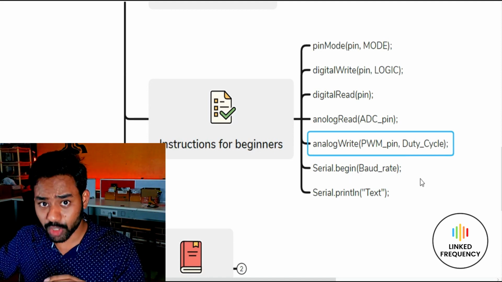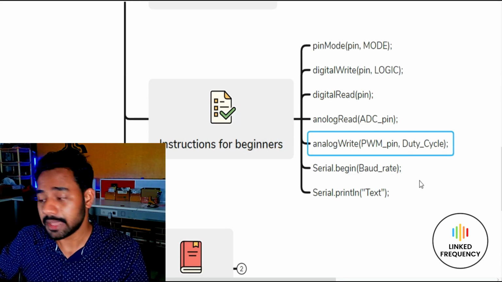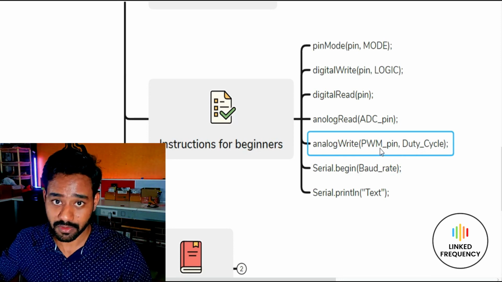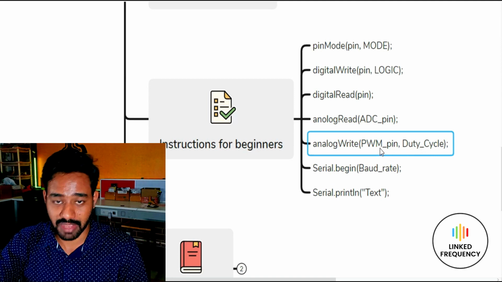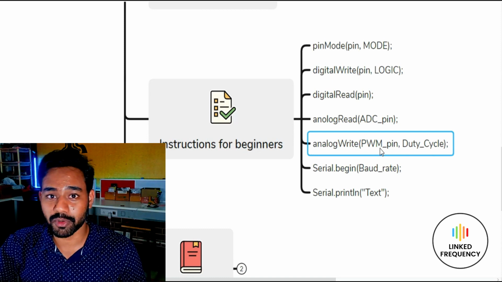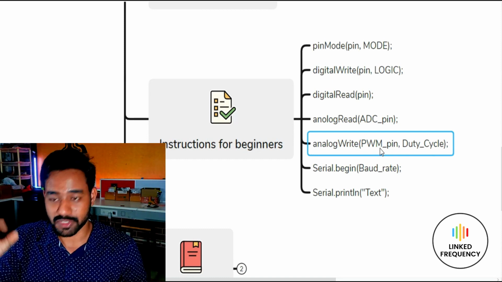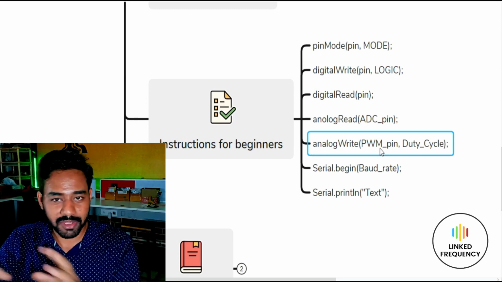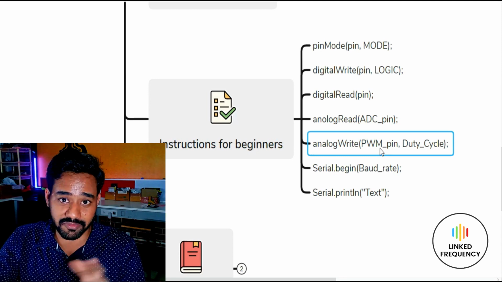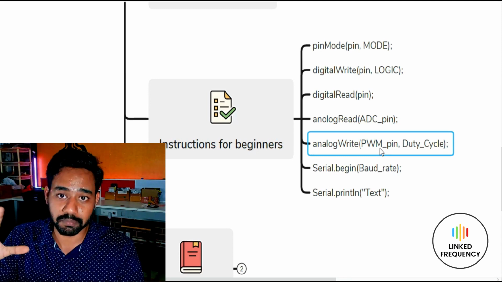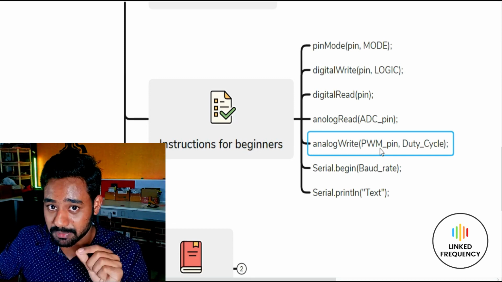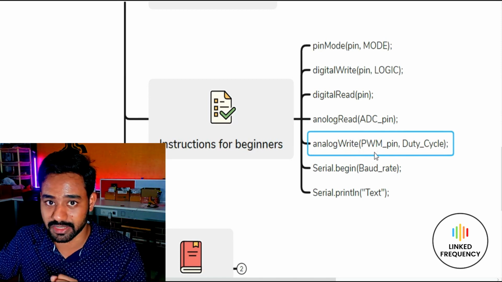Again, the analog write instruction is going to generate a PWM signal, and we have two options inside it. What are those two options? One is the PWM pin, the pin on which you want to generate that analog value. It is not possible on all the digital pins or all the analog pins. It is only possible with a PWM enabled pin located on the development board. When we come to the Arduino Uno development board, I'll explain which are the analog pins, which are the digital pins, and which are the PWM pins. We have to connect that particular actuator to that PWM pin, and mention that PWM pin in this section.